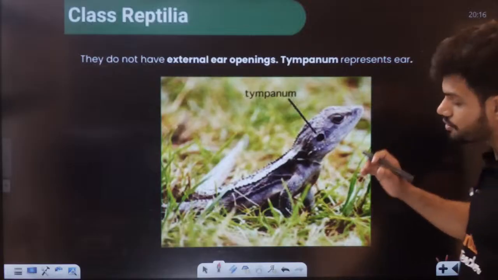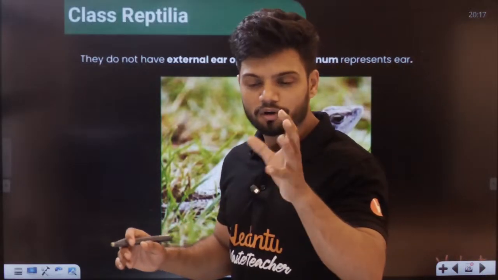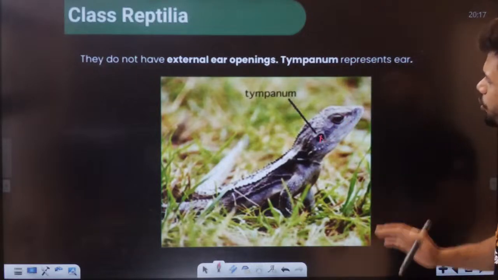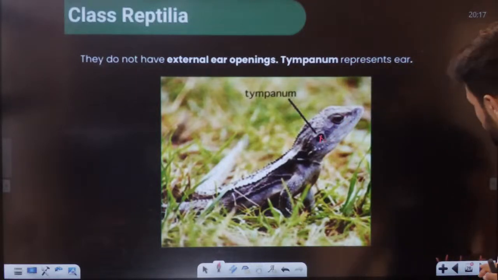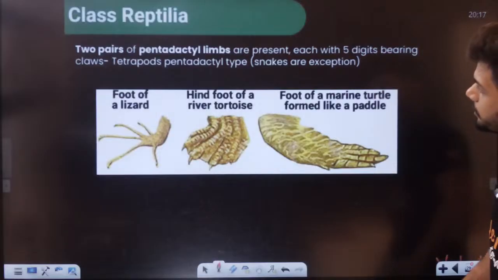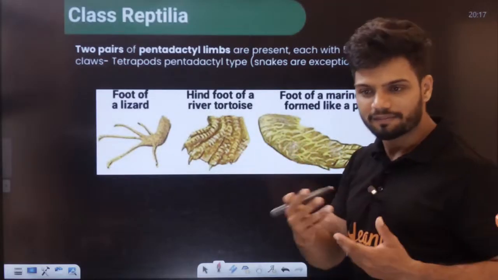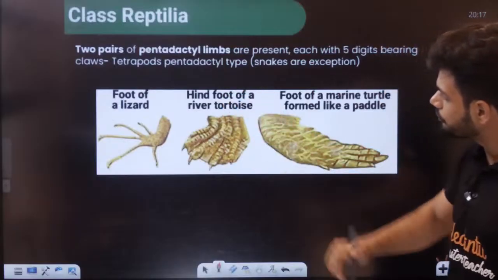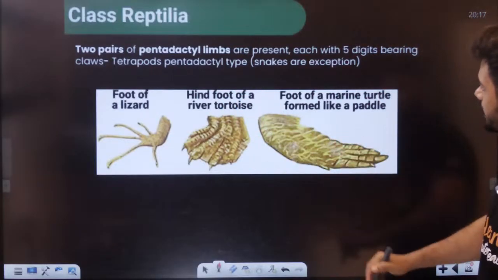Okay. Now here also you cannot find any external ears. There's also a tympanum here. Can you see? Here also we have a tympanum. There's no external opening. Now, obviously, students, snakes do not have legs. Except the snakes, we can find legs. See, foot of lizard, hind foot of river tortoise, foot of a marine turtle.